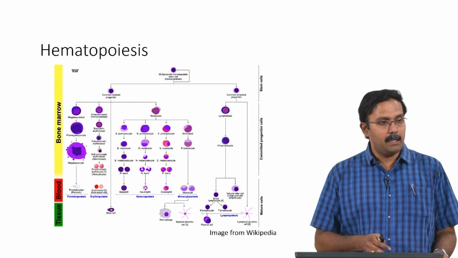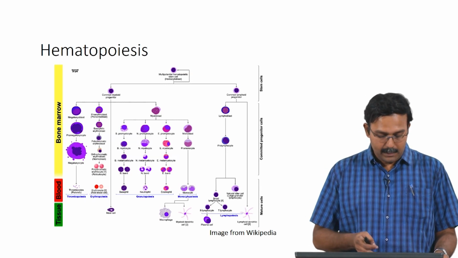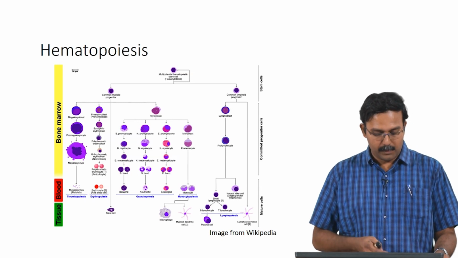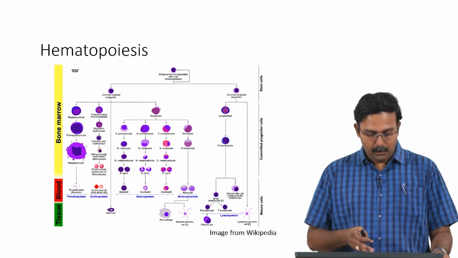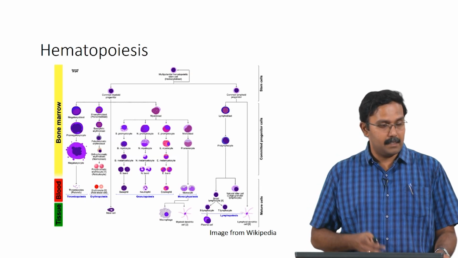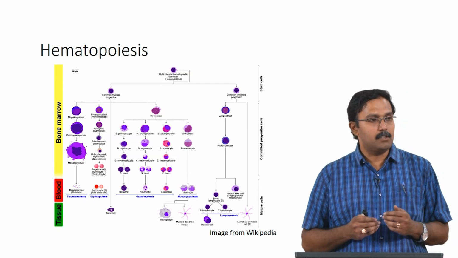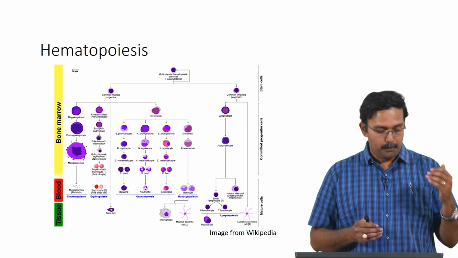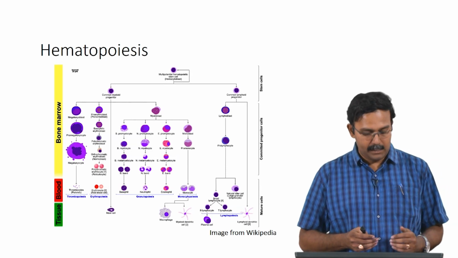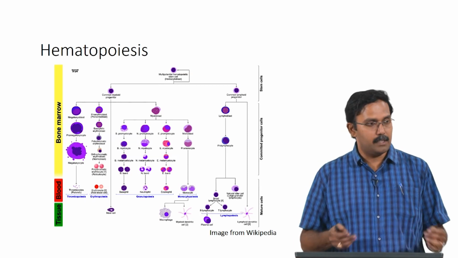From the common myeloid progenitor, you could also have the myeloblast, which can then differentiate into different granulocytes like basophils, neutrophils, eosinophils, and it can also form monocytes, which can then differentiate to form dendritic cells and macrophages. As you see, there are steps for each of them. It all goes through the promyelocyte, then myelocyte, then metamyelocyte, then a band cell, finally forming either a basophil or a neutrophil or an eosinophil and so on.